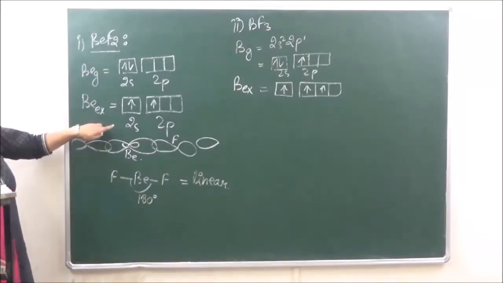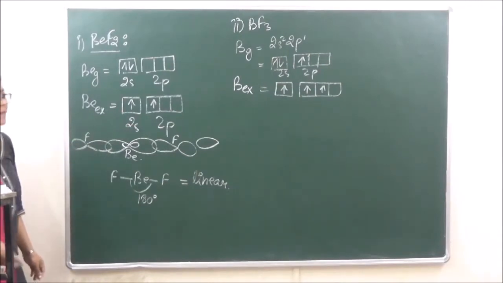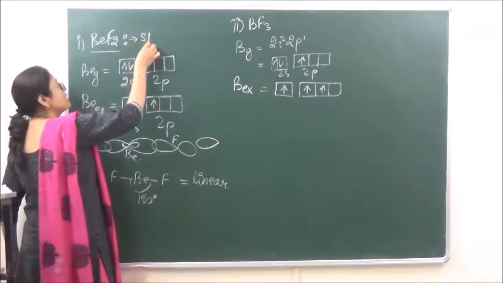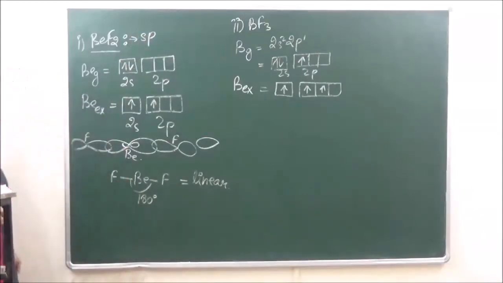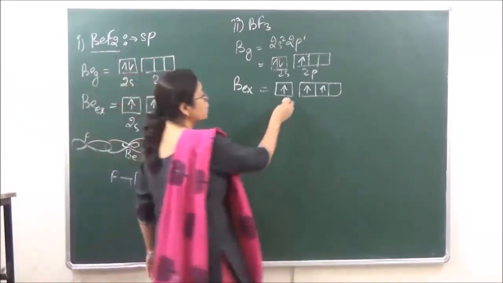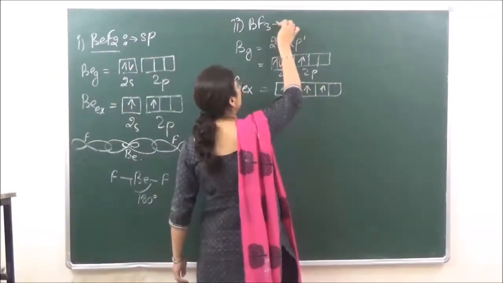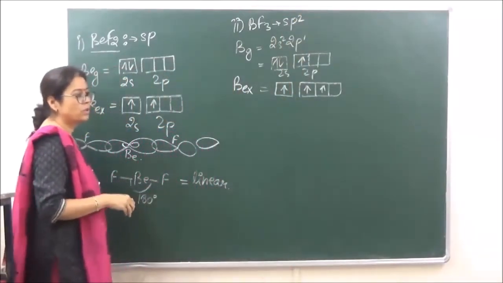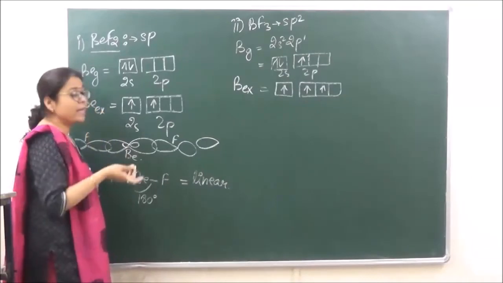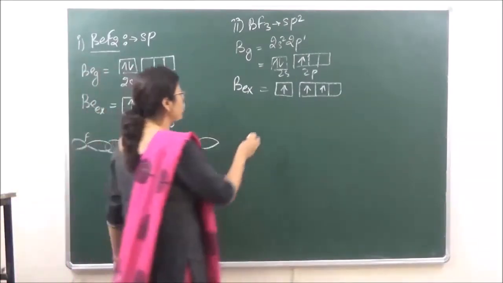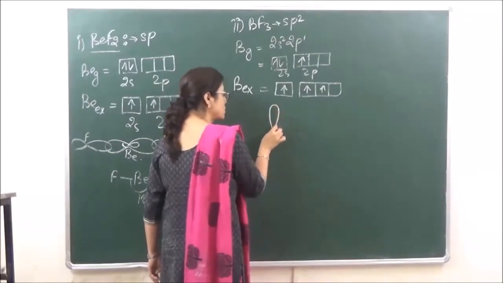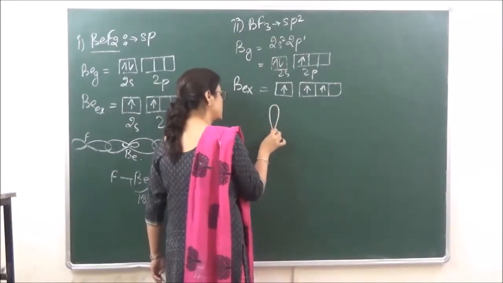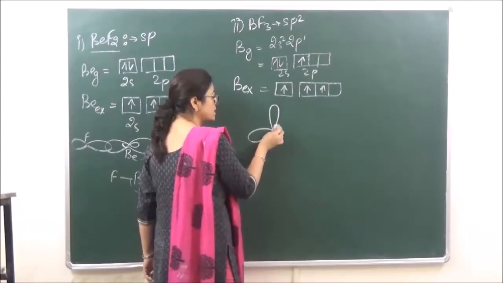Now over here, just come back to beryllium dichloride. Over here we have one s and one p participating in hybridization. This kind of an hybridization that is known as sp. Okay? When one s orbital and one p is participating. Now over here one s and two p are going to participate. So the hybridization that is going to be known as sp2. ठीक है? अब यहाँ पे three hybridized orbitals are going to be formed. This is the second one.